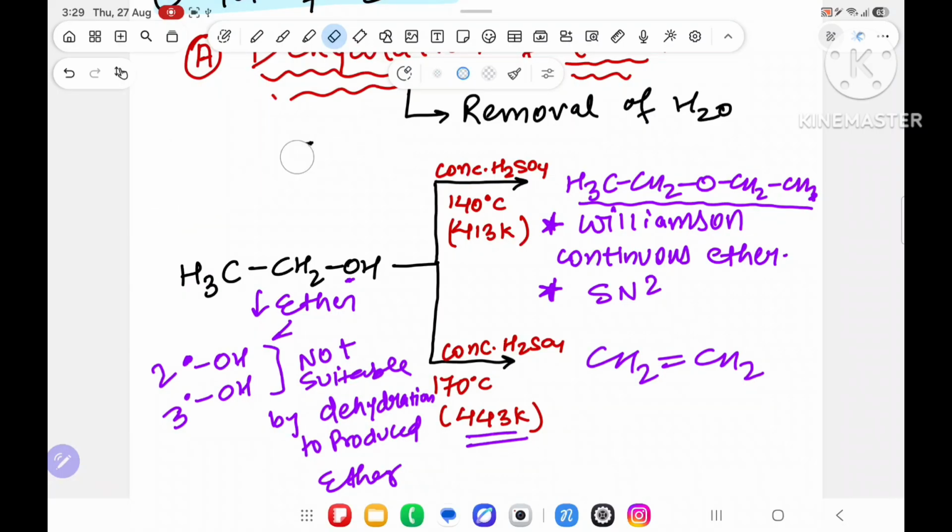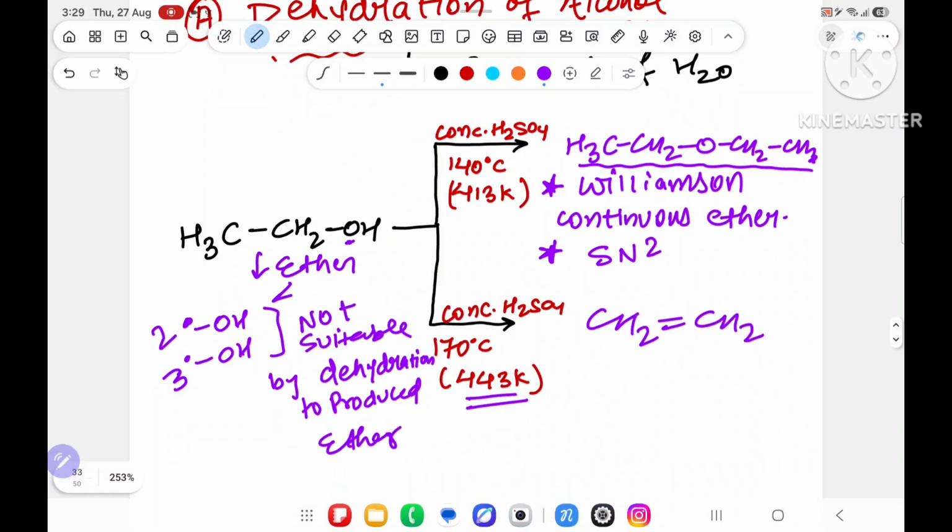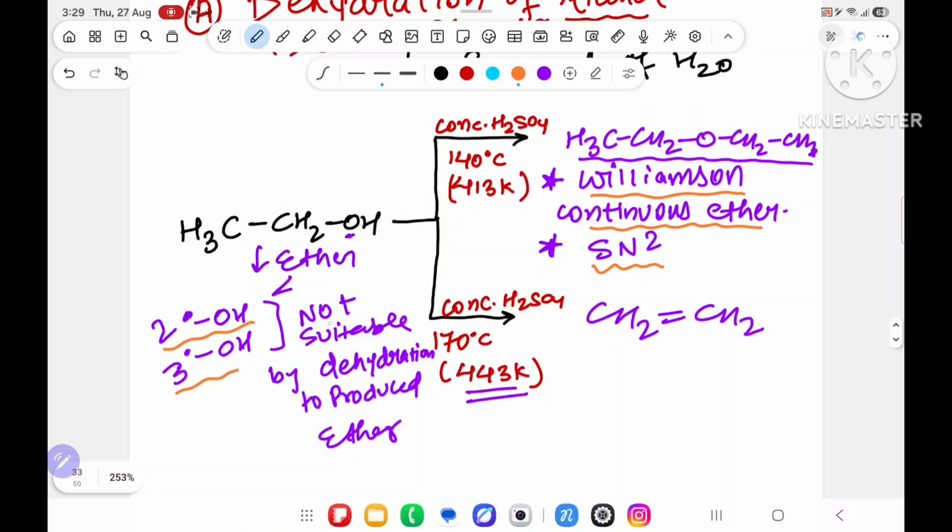See over here. First, learn the reaction as it is. Not that big a deal. First of all, at 413 Kelvin, it will form ether. This is known as Williamson continuous ether, not synthesis method. It will follow the SN2 mechanism. 2 degree and 3 degree alcohol are not suitable for producing ether by dehydration.